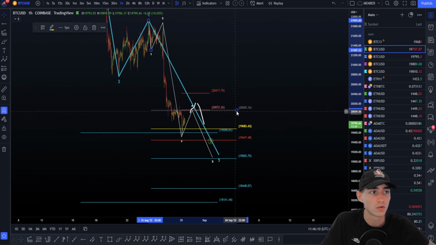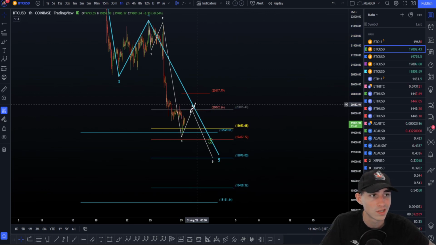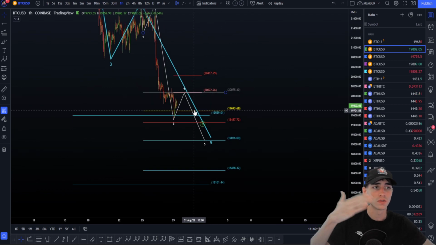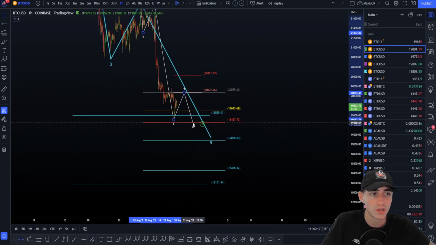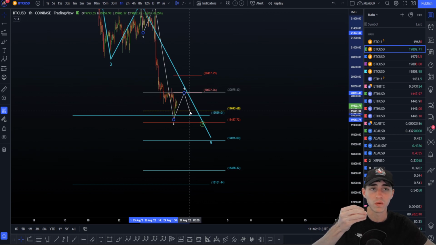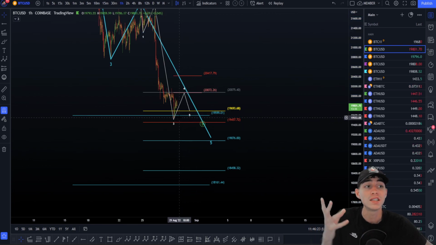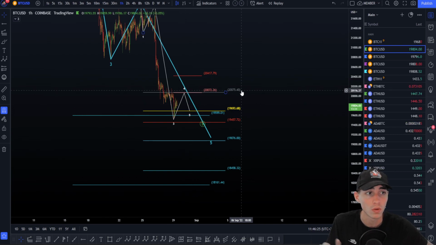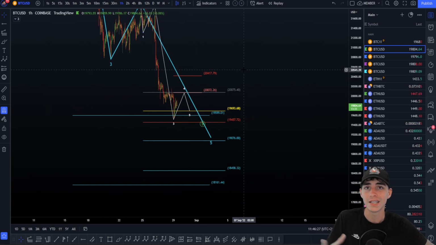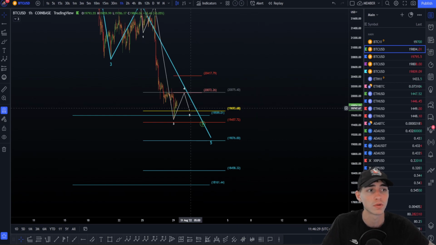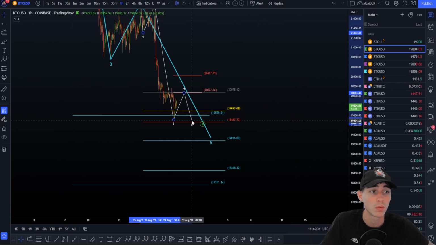Let's take the case that we go to the 23.6 perfectly with an exact touch on that. In that case, the first more likely target is the 120 extension, because the 618 before, okay, will result in a truncated wave 5, so to speak, a wave 5 that starts before the wave 3. It's possible, it's not impossible at all, but it's a lot less likely in terms of probabilities. So do we think about the less likely stuff? No, we think about the most probable stuff. So here, the most common target is the 120 extension.